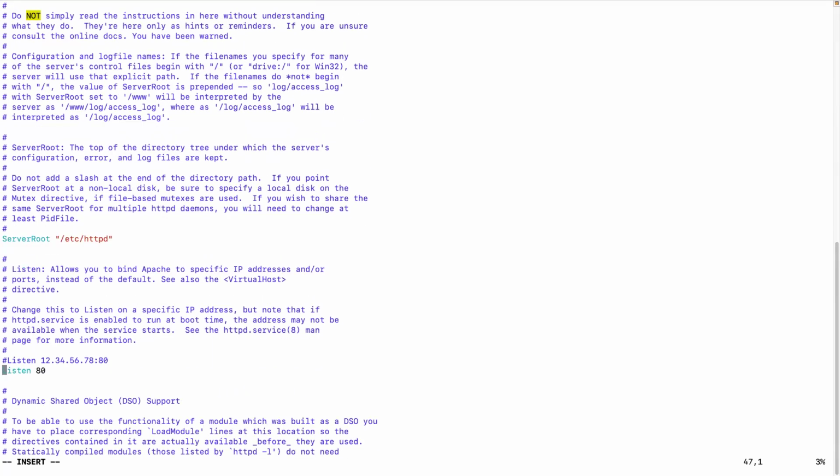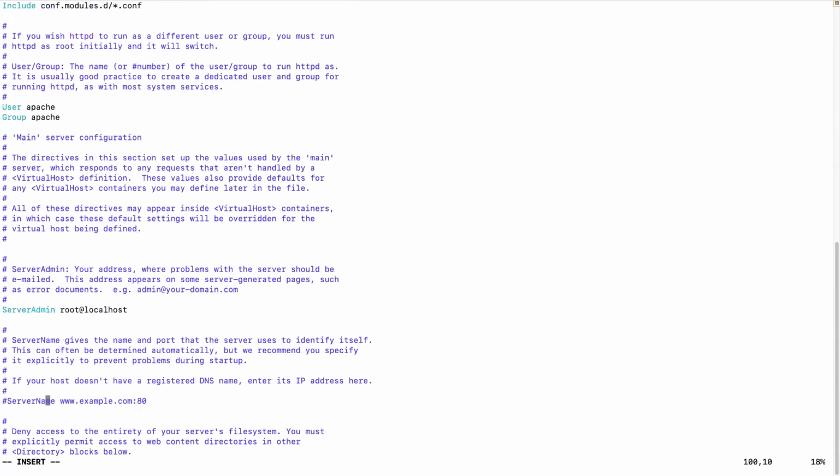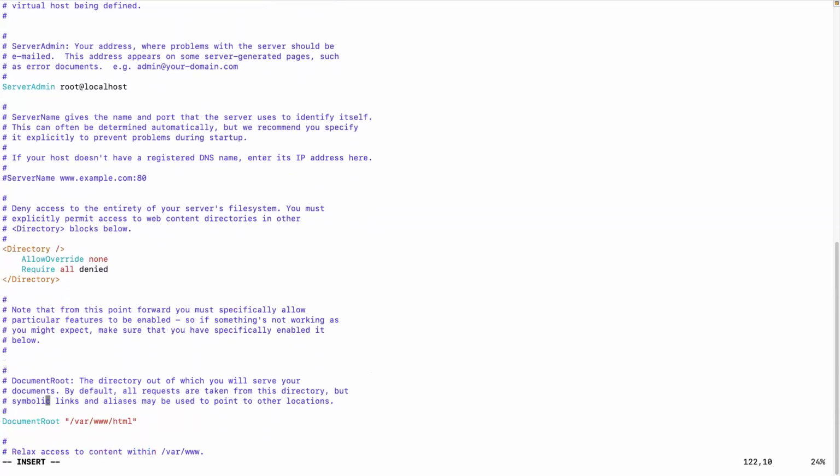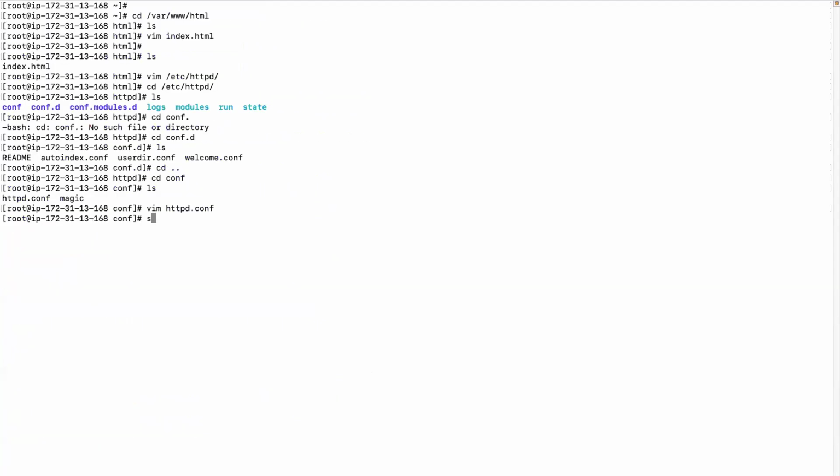Port, see here, Listen 80, that's why it's working on port 80. If you want to change the port, change it to 90, whatever port you want. Even the document root location is configured somewhere here, the directory out of which you will serve your documents. You can change it, but I'm just leaving it as it is. I changed the port. What you should do is first stop the service, change the port here, and then start the service. Anyhow, I just saved it, so I'm restarting the service using the systemctl utility.